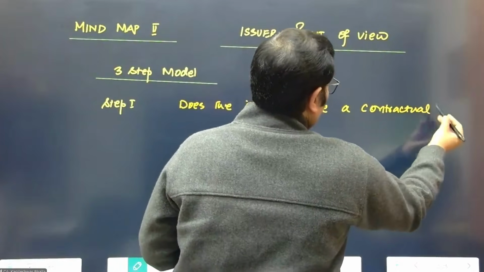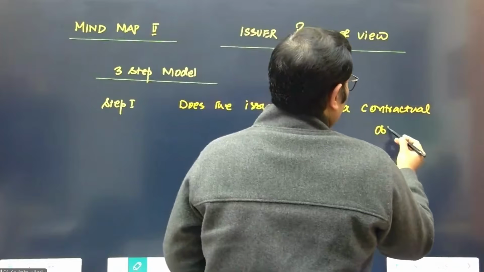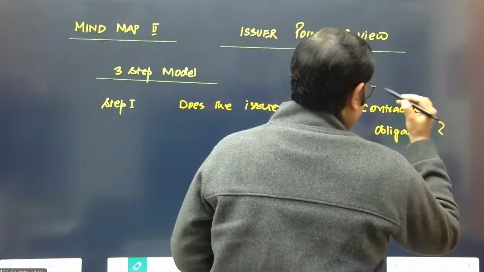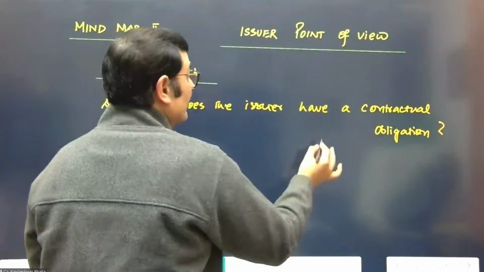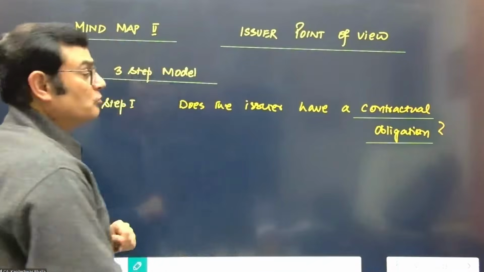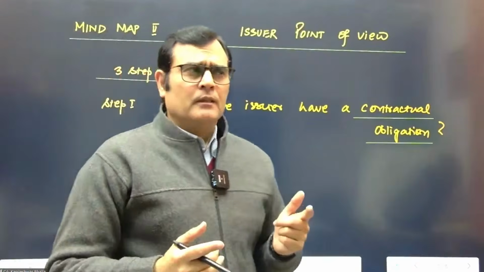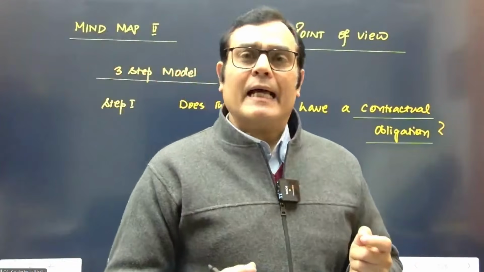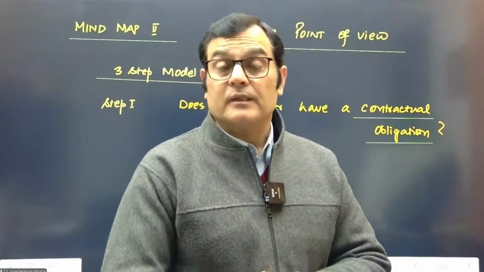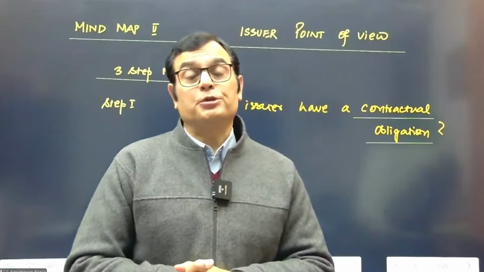The focus is on the word contractual obligation. So we need to see: does the issuer have a contractual obligation? I'm putting the focus on the word contractual obligation. Just to recall, when you look at an obligation, for example, an income tax payable, it's not a contractual obligation.